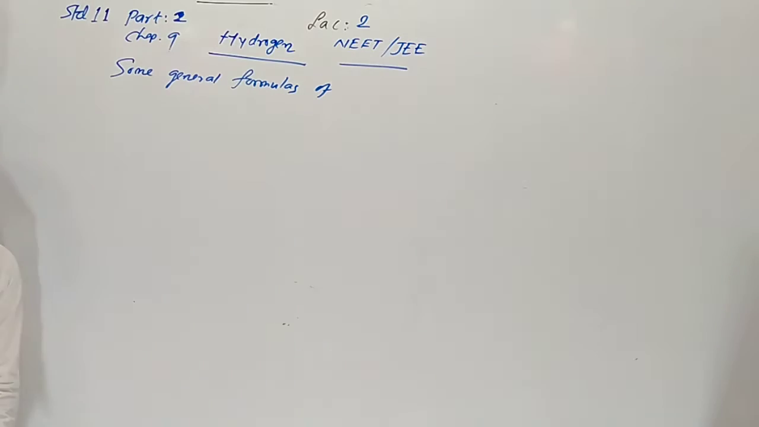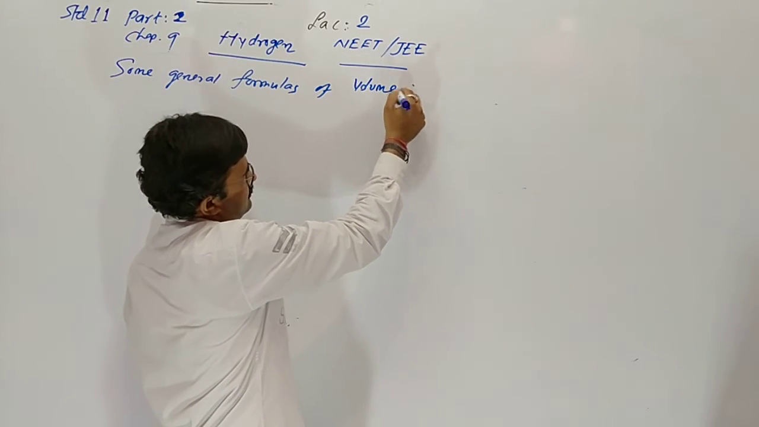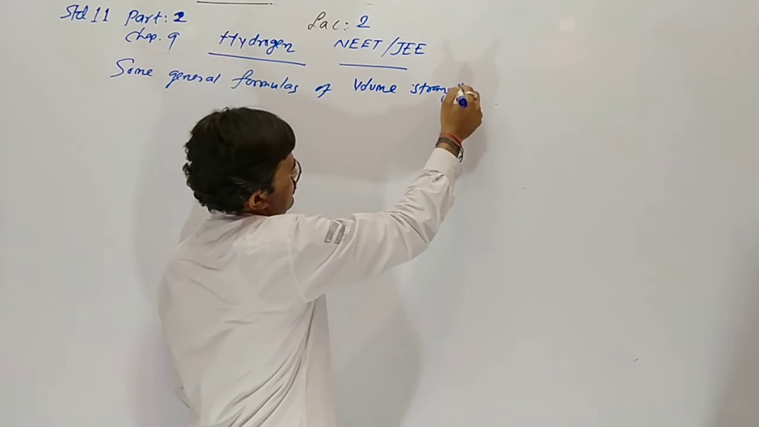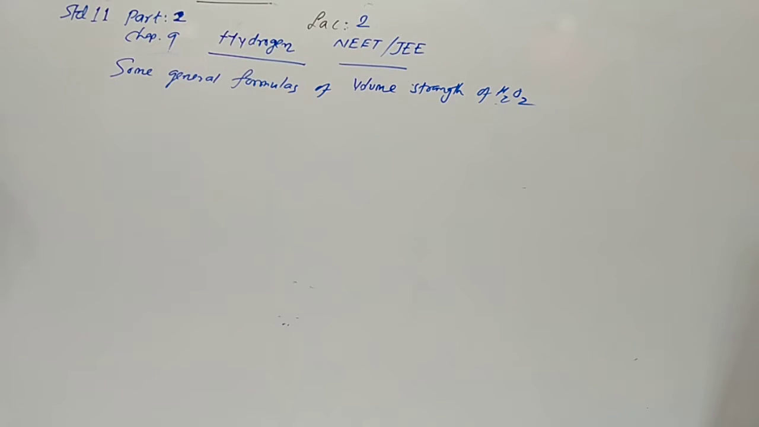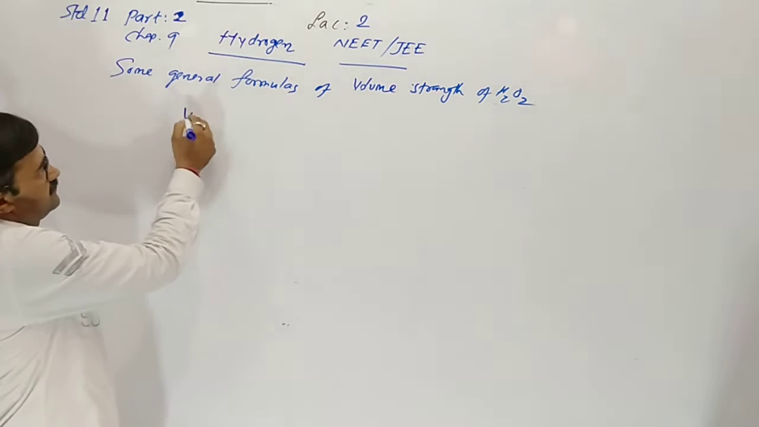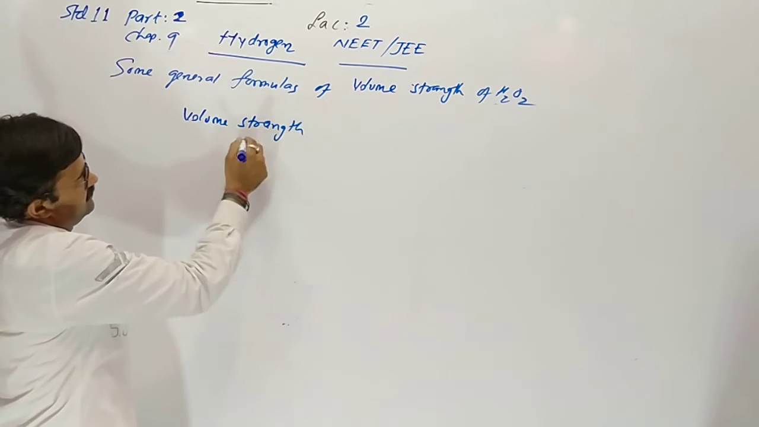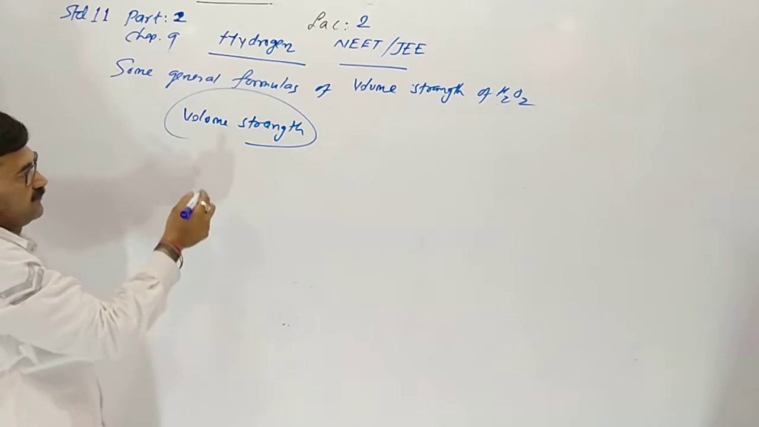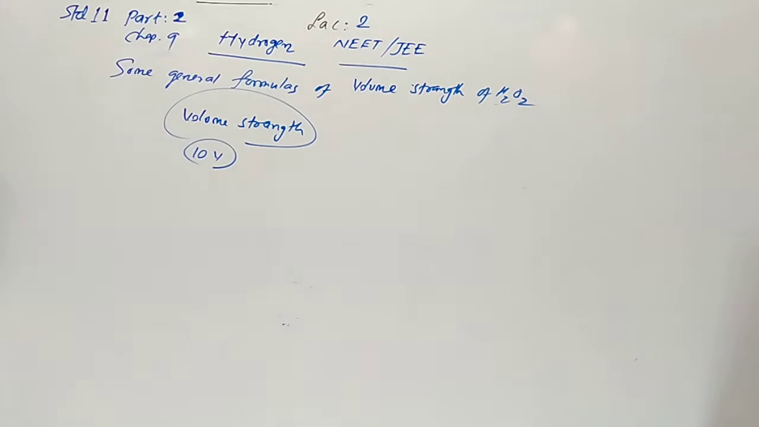Of volume strength of hydrogen peroxide. What is volume strength? Volume strength means how much. If volume strength is 10V, it means that 1 liter of hydrogen peroxide gives 10 liters of oxygen.